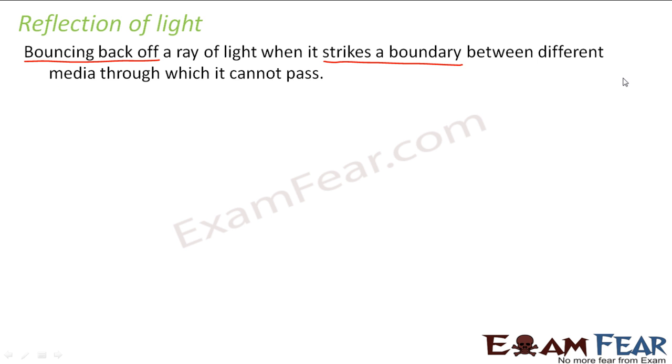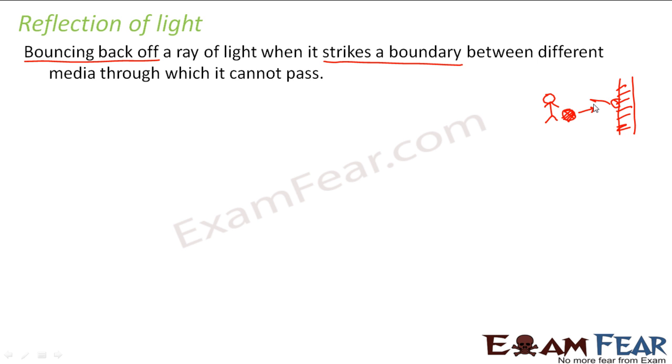Let us suppose this is a wall, and here is a boy playing with a football. He kicks the football, it hits the wall, and it comes back.